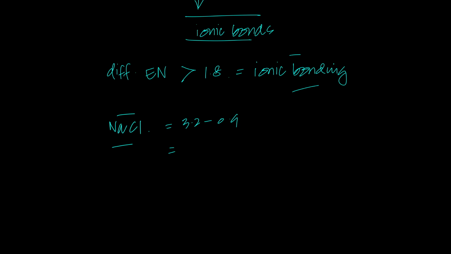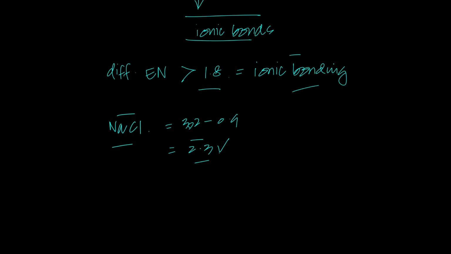What's the difference? Should I use the calculator? 3.2 minus 0.9 is 2.3. So the difference is pretty huge. Would it undergo ionic bonding or covalent bonding? Obviously ionic bonding, because it has a larger difference between the electronegativities, larger than roughly 1.8. That's why.